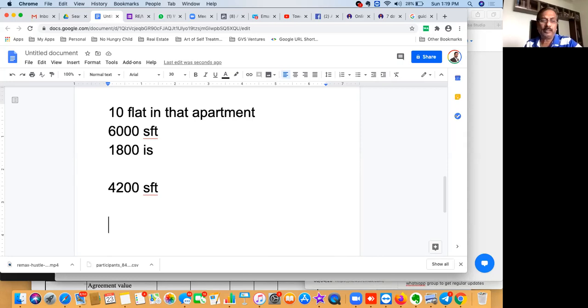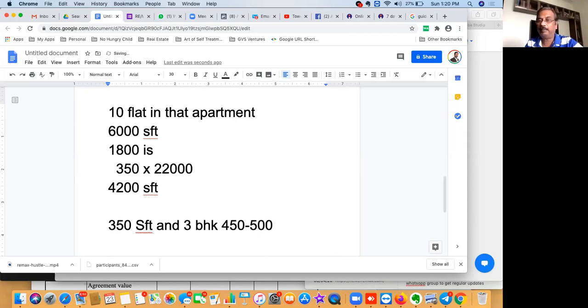So the 1,200 square feet flat may have a UDS of about 350 square feet, and a 3 BHK might have, let's say, 450 to 500. All 10 put together should total up to 4,200 square feet, so it has been properly divided among all the 10 owners. Now, 350 multiplied by 22,000. That is the market land price.